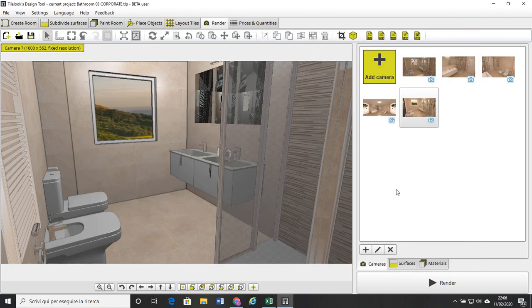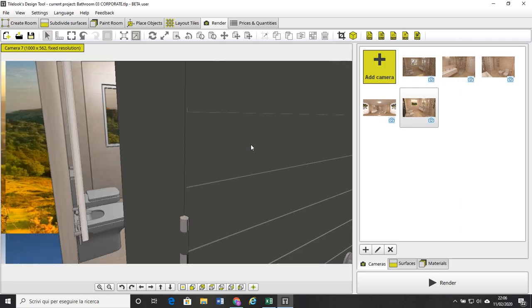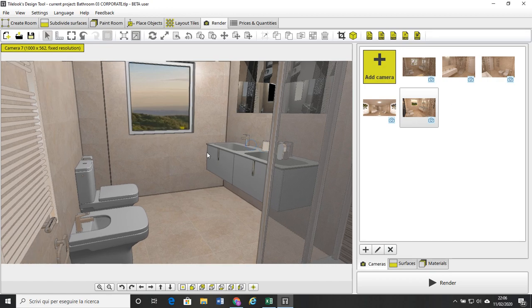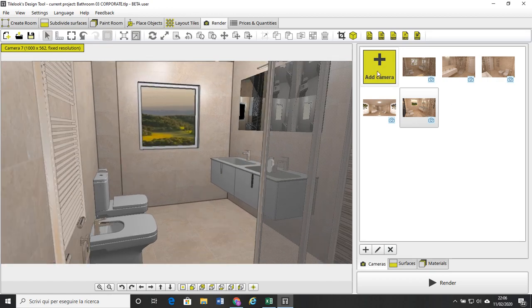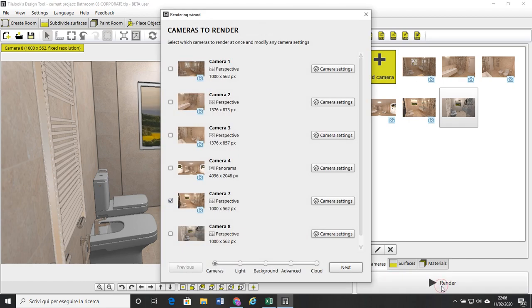Another option concerning the background is to get an image from your personal file present in your PC. So let's see. We create another camera. We add camera. We go on with the render. Select the camera to renderize. In this case, it's camera 8.